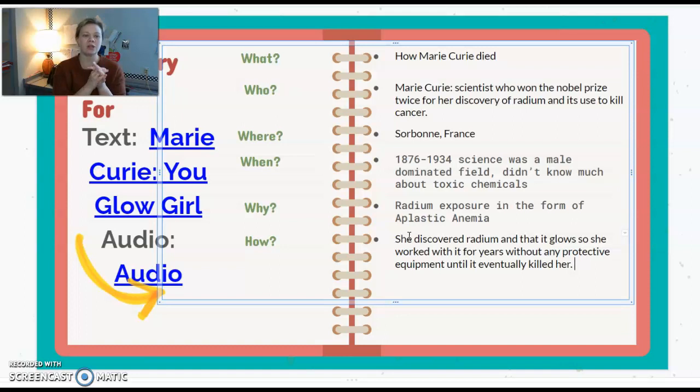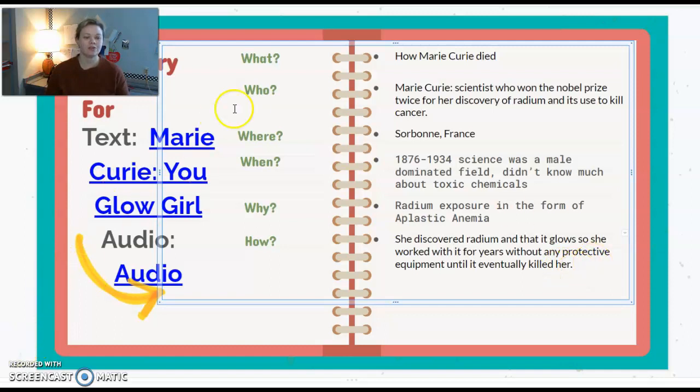That's something that we really need to hone in on with summaries, especially as we come to the assessment next week, is that we have to have enough information. We have to have the important details. So you can't just say Marie Curie's dead, Marie Curie, France, 1934, radium, worked with radium. Because if that's all you wrote, and then you put that into complete thoughts, that wouldn't sound like a summary. It wouldn't tell us enough information about the story.